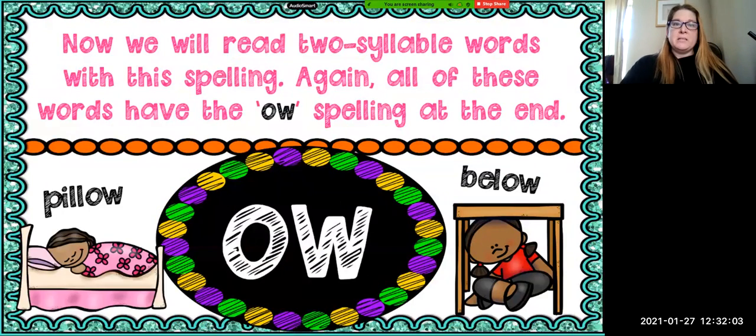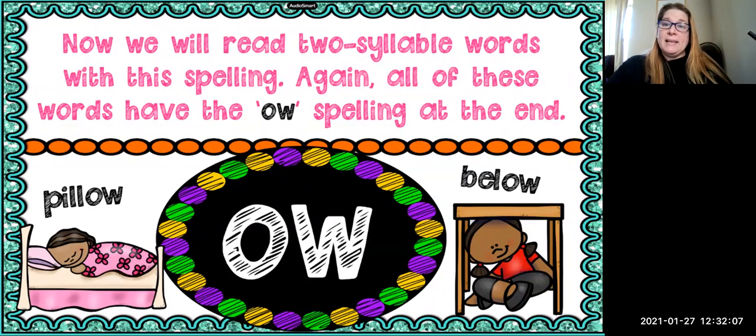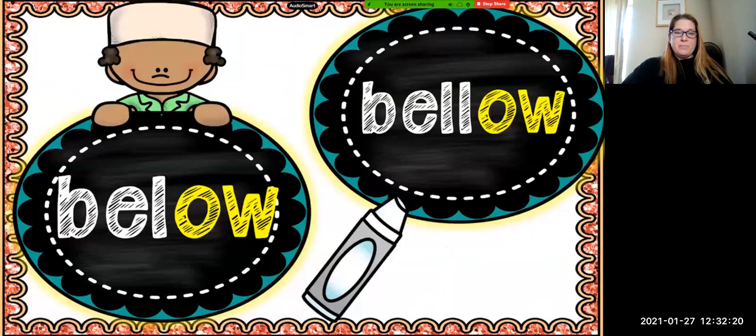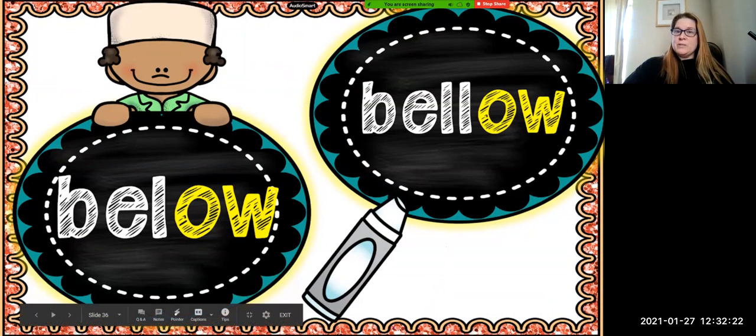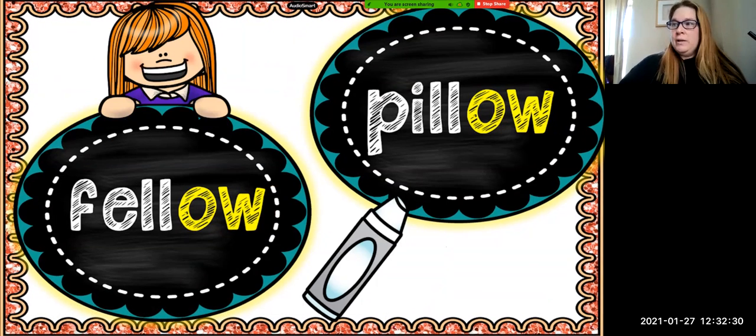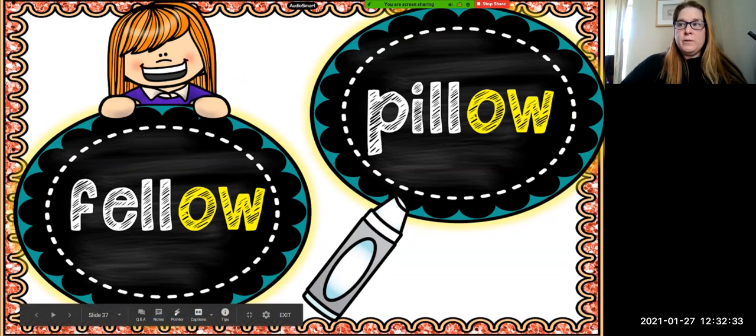So now we're going to read some 2-syllable words with the OW spelling. And again, all of these words have the OW spelling at the end of the word, like in the word hello and below. We have below. Ooh, this one is bellow. This is like to yell. We have fellow and pillow.